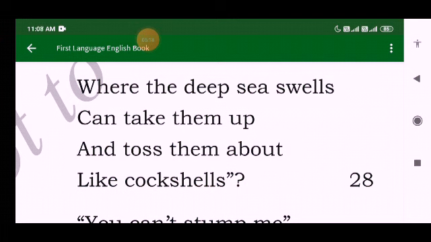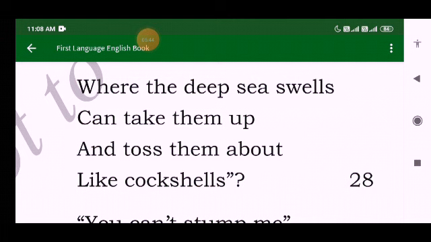But what will you do when you come in danger? Why did it say so? Because where the sea is very deep, when you move into the deep sea, the sea will take them up. That means your boat, it will take them up and toss them about like conch shells.